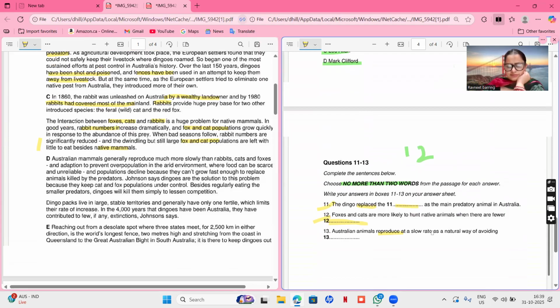Maybe there is some reason because they're saying as a natural way of avoiding dash. So they are reproducing at a slow rate to avoid something. So what is that? Australian mammals generally reproduce much more slowly than rabbits, cats, and foxes, an adaptation to prevent. Okay, so the synonym for prevent is avoiding here, and avoiding overpopulation. That means preventing overpopulation. So the answer to 13th is overpopulation.